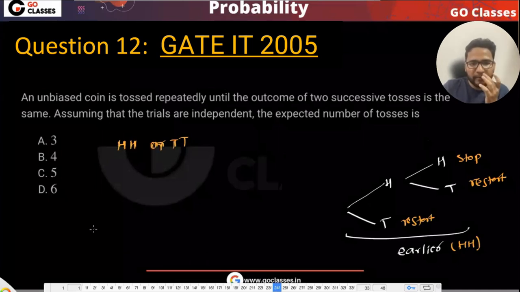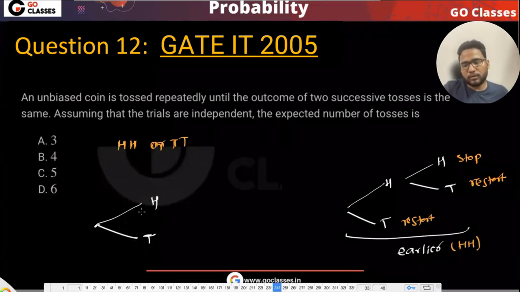So what we have, we start with nothing. We will either be getting head or we will be getting tail. I cannot restart here and I have to explore this, and I have to explore this also. That's interesting. We can actually explore multiple branches, multiple levels.